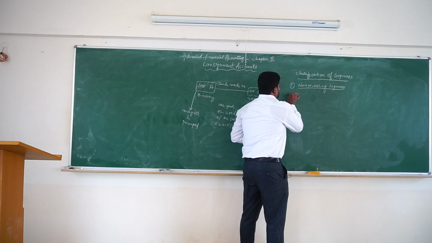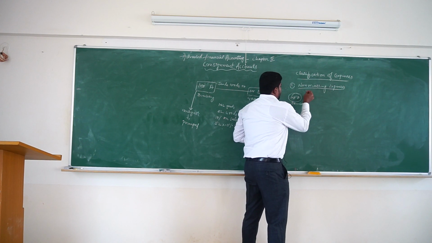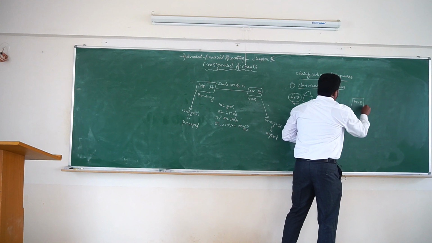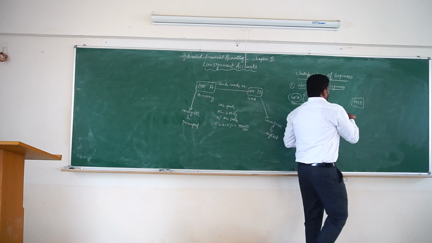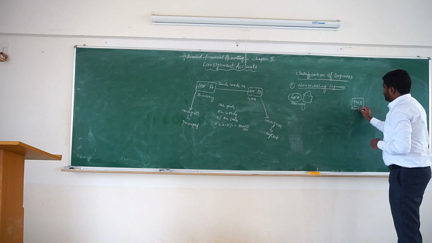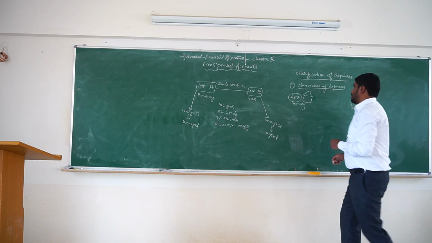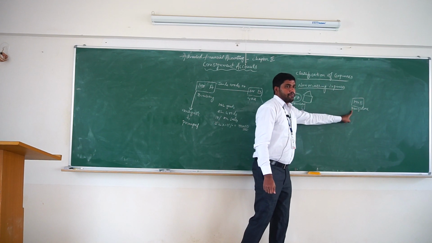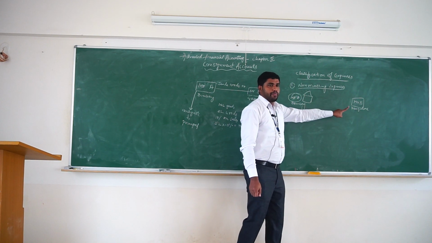Mr. A, his godown located in Bombay, and Mr. B is an agent operating his business in Bangalore. Now, Mr. A sends goods to Mr. B, that is from Bombay to Bangalore.